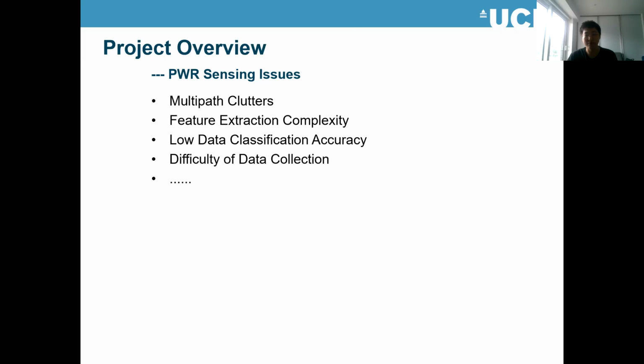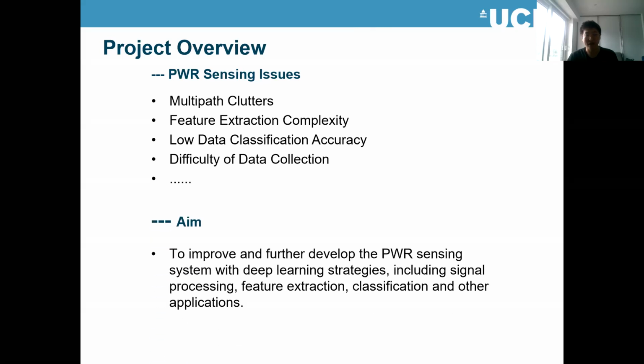Also, there is a practical issue: data collection is really hard to do, so we can't easily get a large amount of data. Based on these facts, I'm going to use deep learning strategies to improve and further develop the passive Wi-Fi radar sensing system, which includes aspects like signal processing, feature extraction, classification, and many other applications.